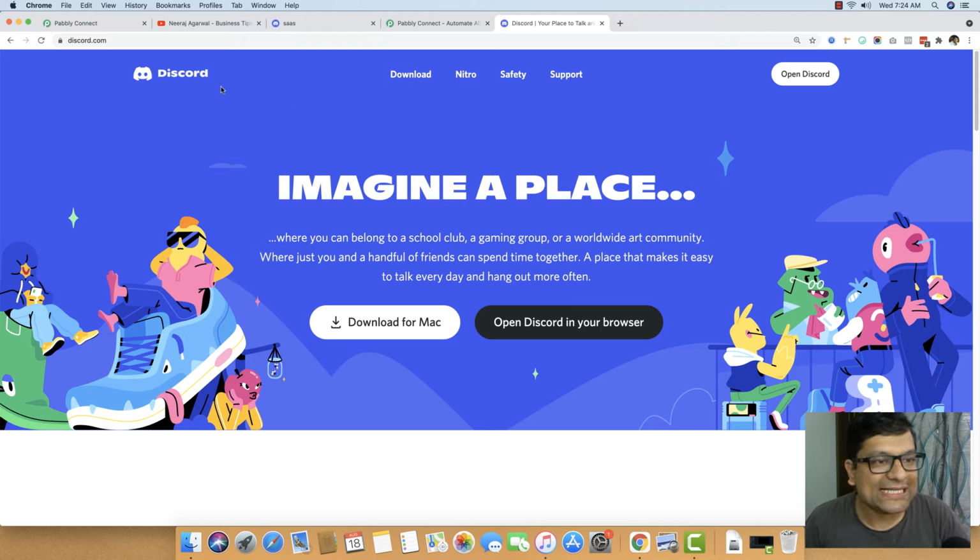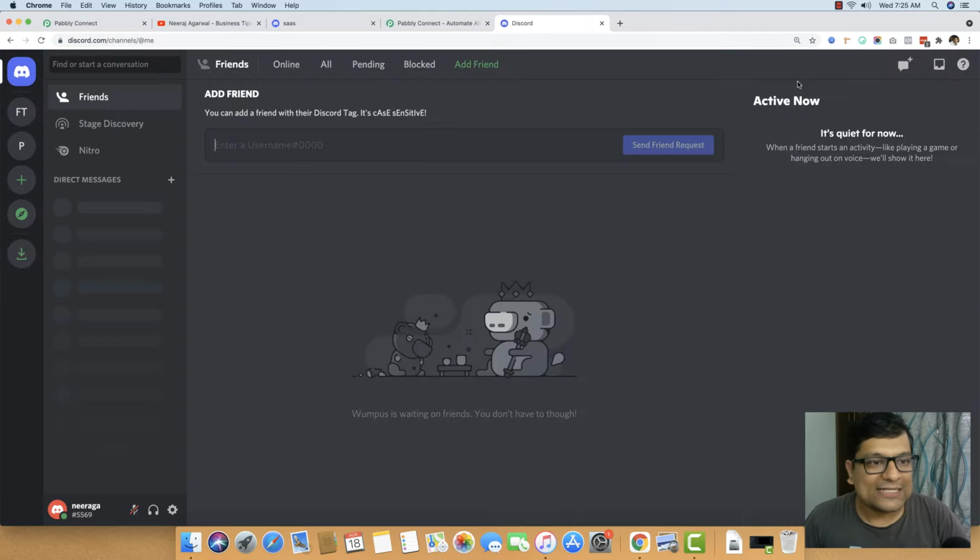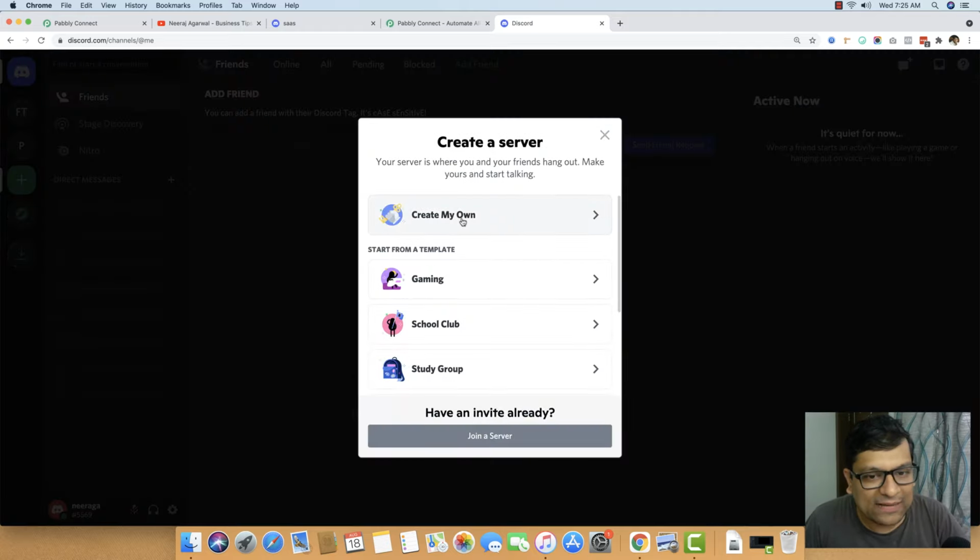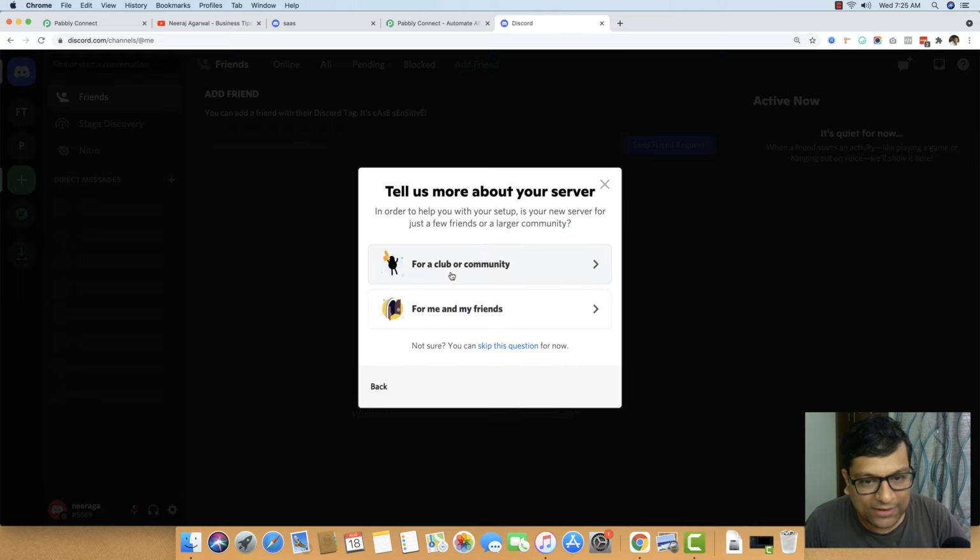As you can see, we have already opened up Discord right here. We are just going to click on the Open Discord button, which is available on the top right corner. Since I am already logged in, I am straight taken to my Discord dashboard. The first step is to click on the Add a Server button right here and create a new server. It is asking whether I'm going to create this server for a club or community or for me and my friends. I'm going to skip this question for now.